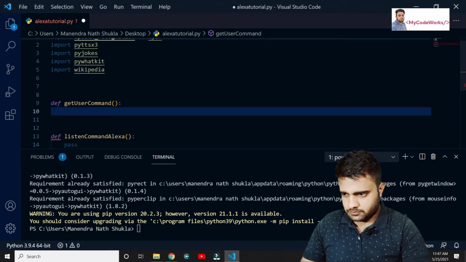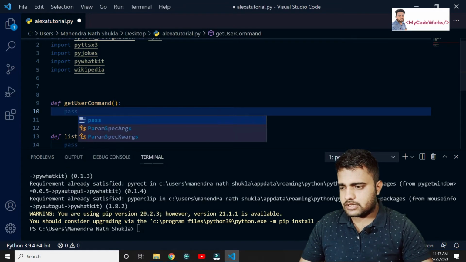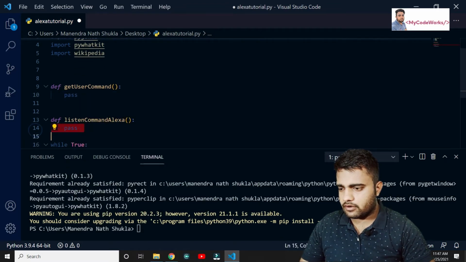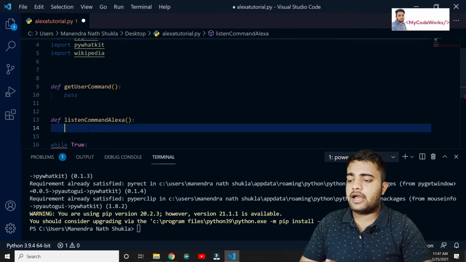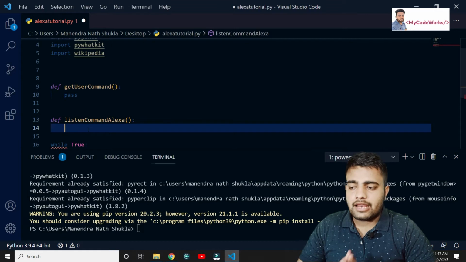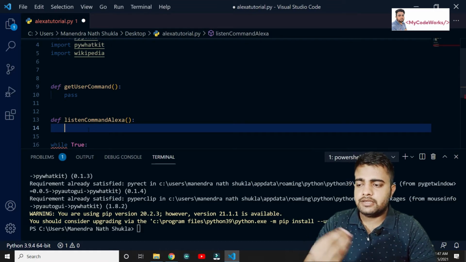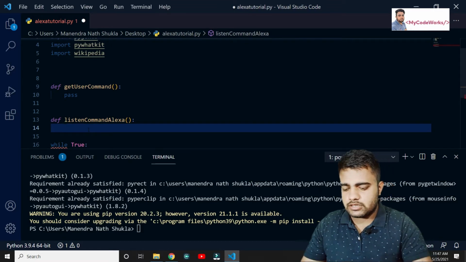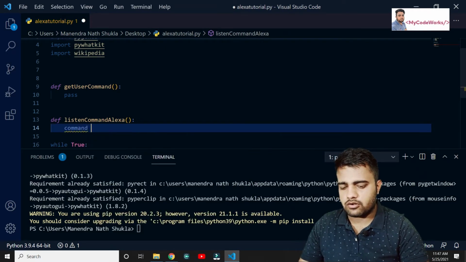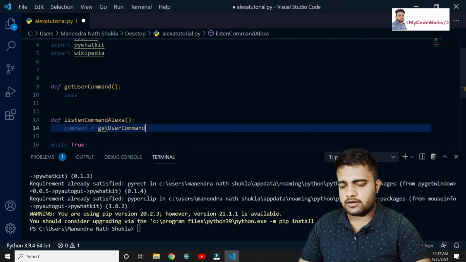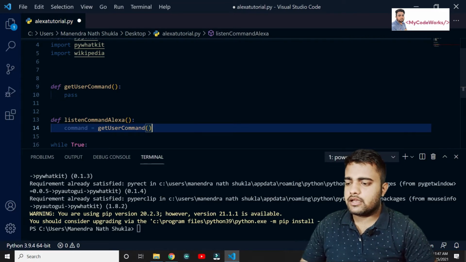For now we'll just pass in get user command. Now we will call this function always. Whenever I say okay, run Alexa, listen, Alexa is going to listen to me. So let's put it as command, or my voice, or user input. You just give it a command: command is equal to get user command.